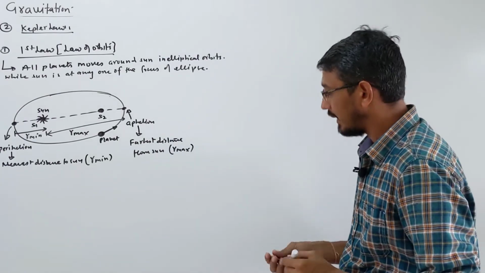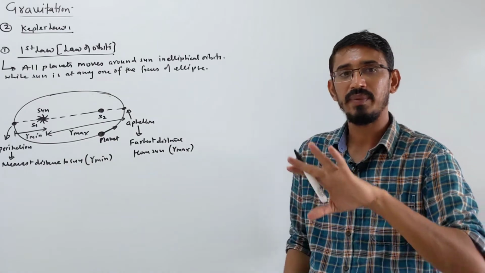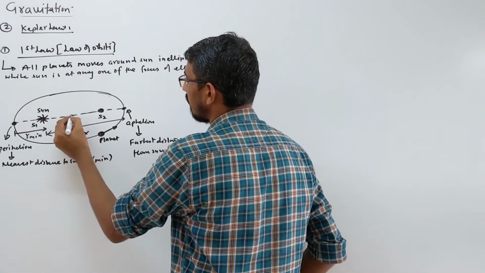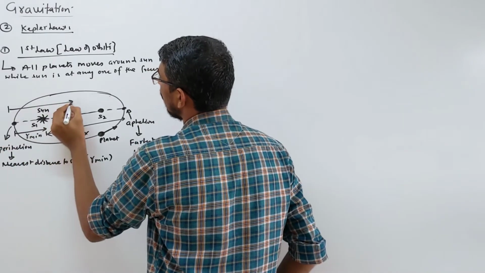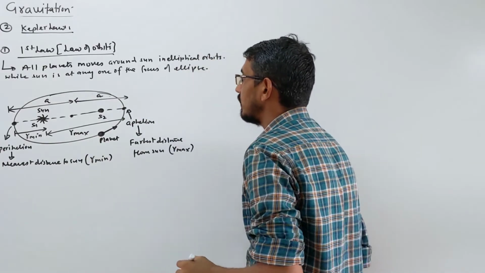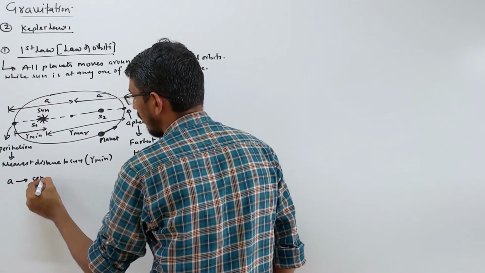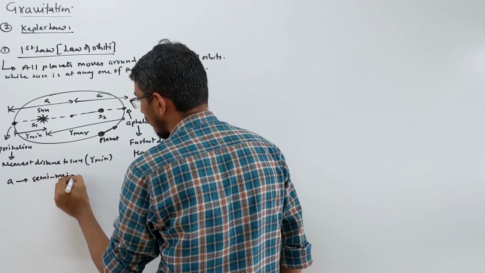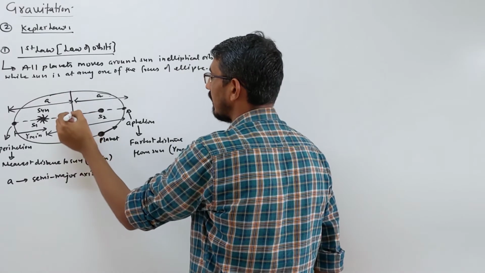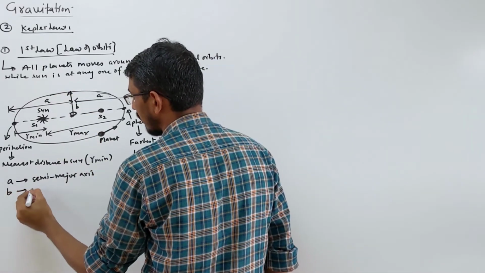Aphelion. Okay. Then we talk about axes in our elliptical orbits, like the semi major axis and semi minor axis. Suppose this is the center point, then that distance, let's give it the name A. So this is called the semi major axis, right? Your A is called what? Semi major axis. In the same way, that distance is called B, the semi minor axis.